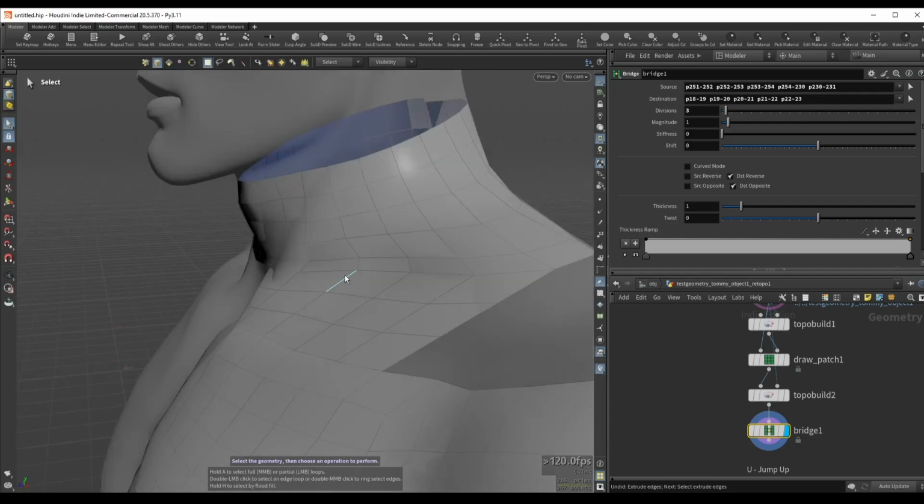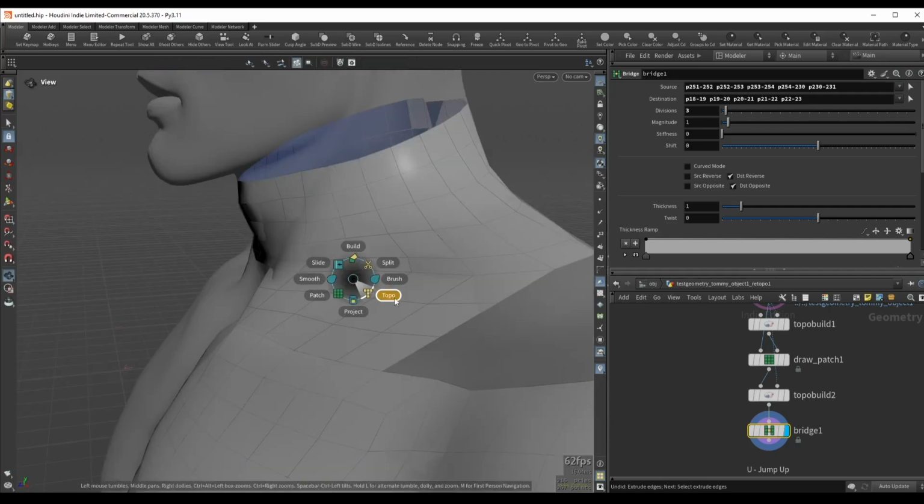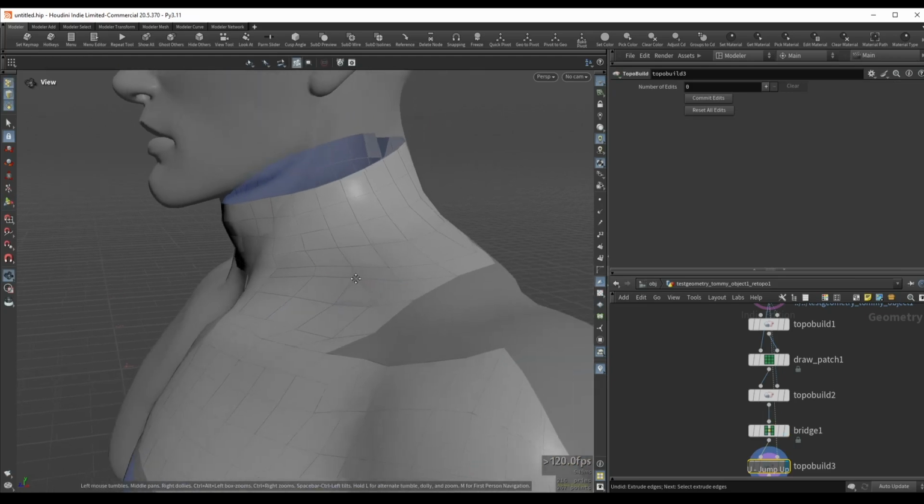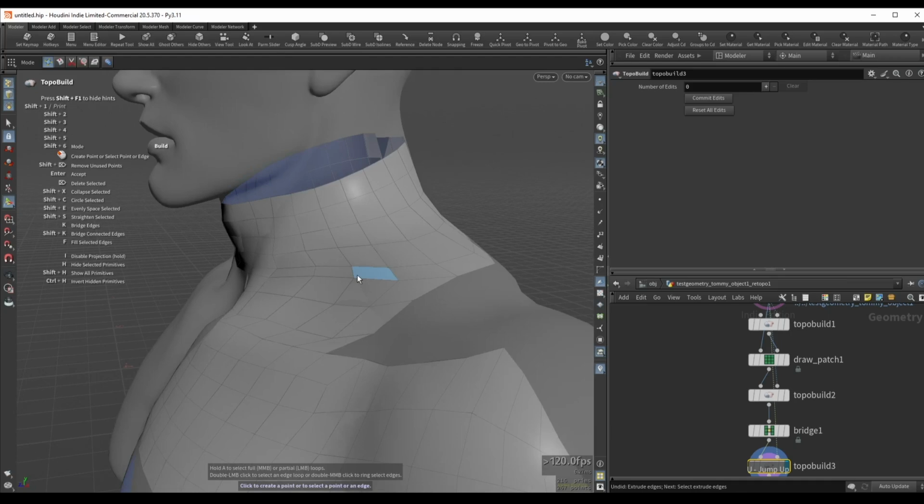But if we go to our radial menu, if I do Alt W, we can see that this topo icon is highlighted. This means that we are still connected to our template geometry, meaning that if I go back to the build, we can see how this new geometry that we added automatically conforms to our mesh. So whatever operations we do outside of the topo mode, we can simply go back to topo build and it will conform to our template mesh.